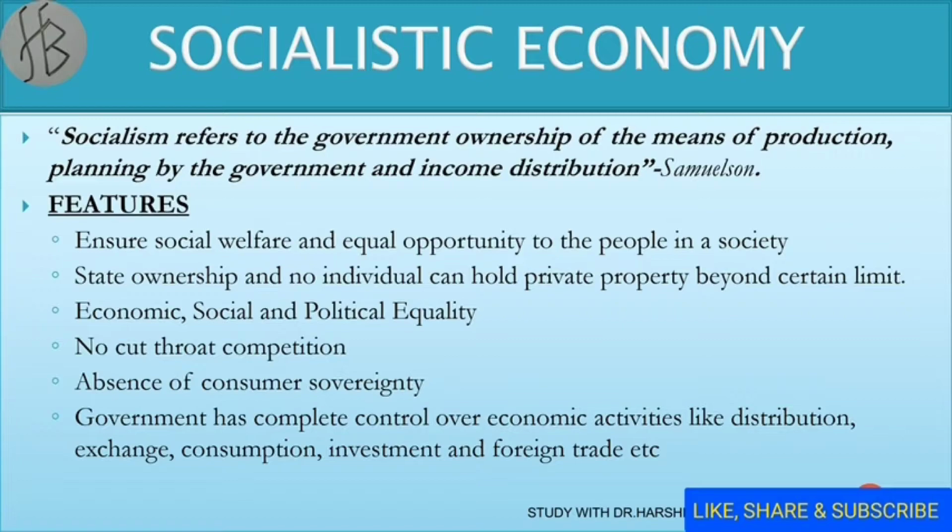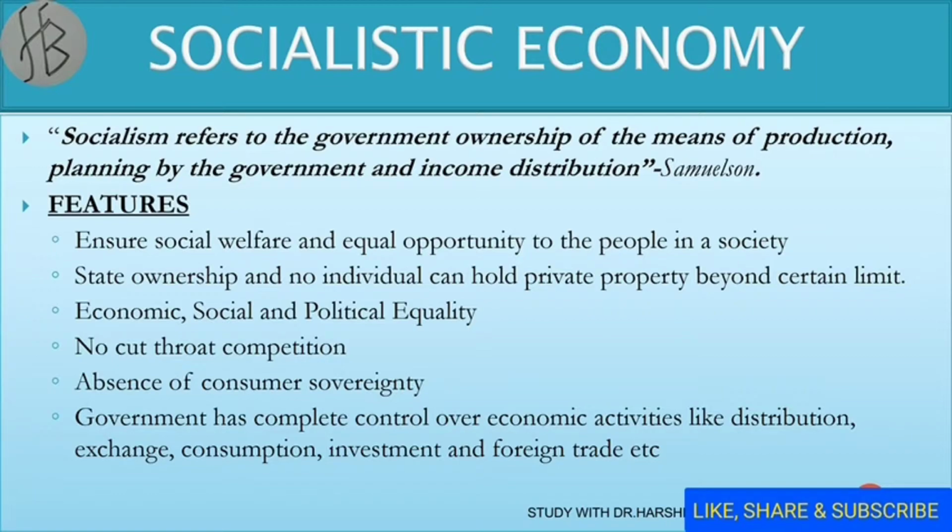In this socialist economy, the majority of the economic activities remain in the hands of the government, and the government is the sole producer. So the government decides the nature, quantity and the prices of the commodities. Only those commodities are produced which the government considers suitable for the public welfare. Hence there is no competition.